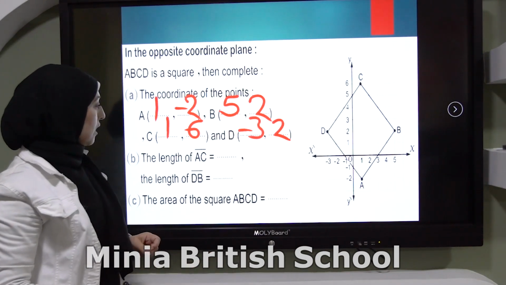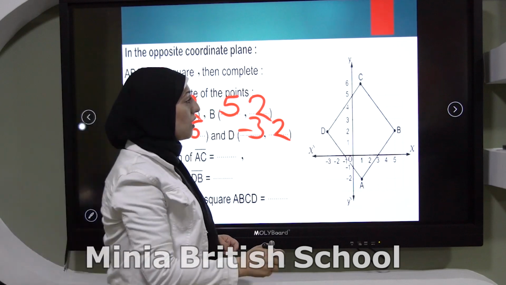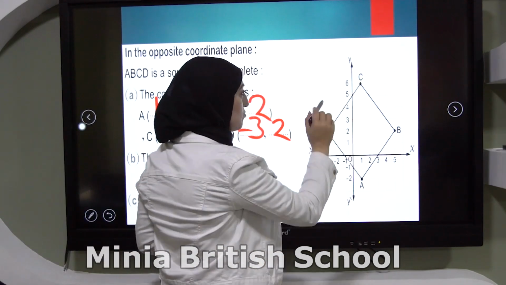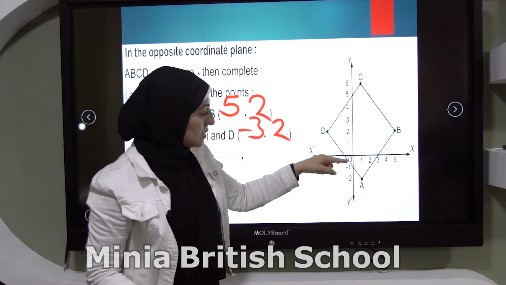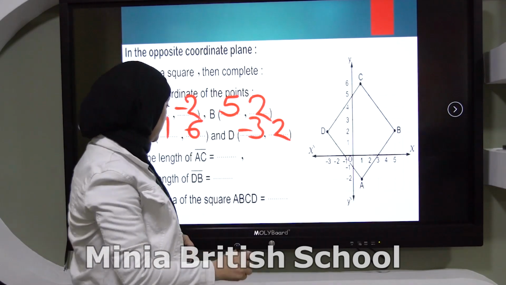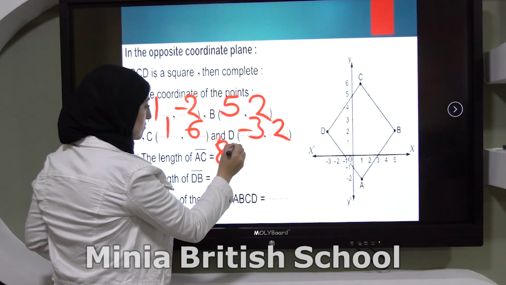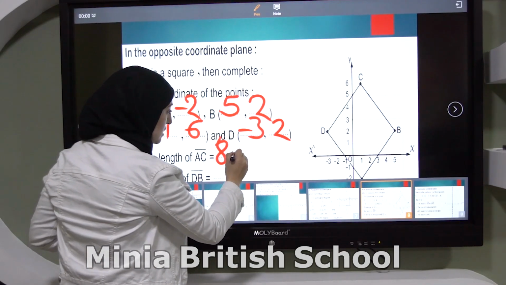Okay, the length of AC. What is the length of AC? It will be 6 minus negative 2. It will be 8 centimeters or 8 units.